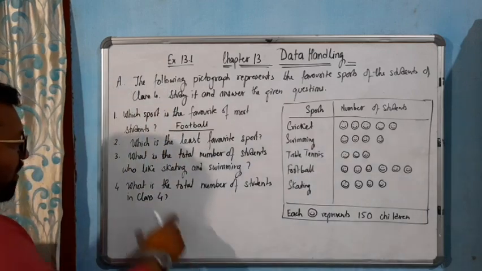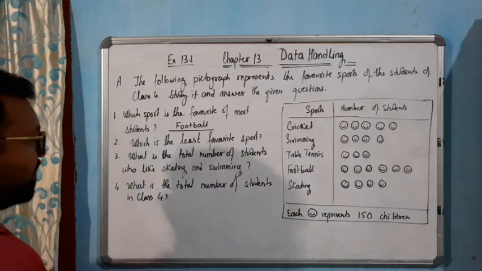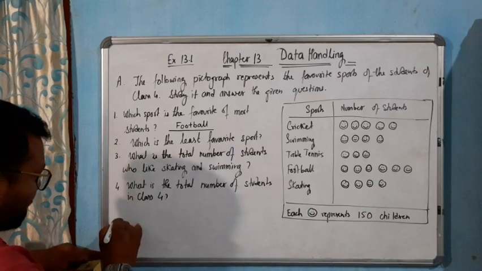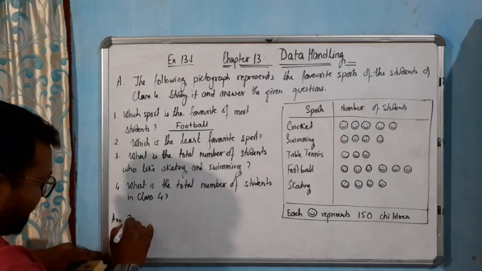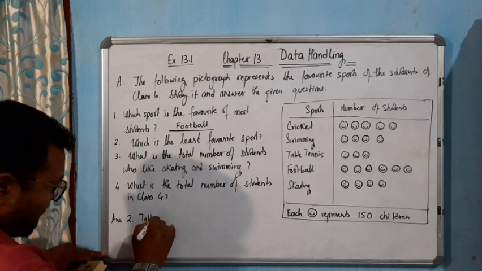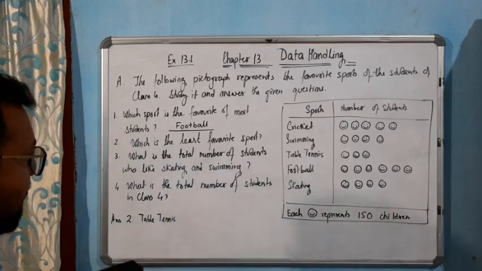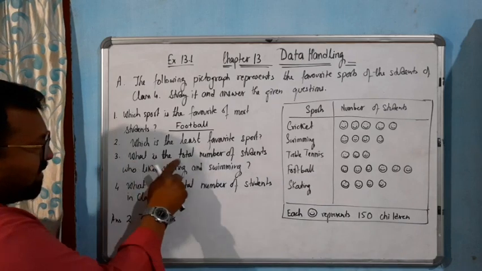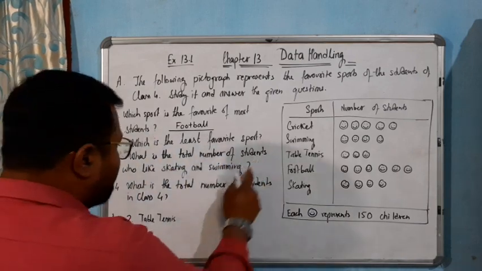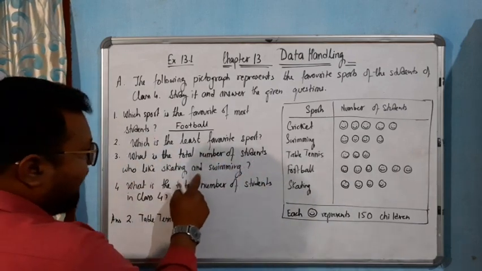Okay, now come to question number 3. Let me write here. For 2, the answer is table tennis. Now for question number 3, what is the total number of students who like skating and swimming?